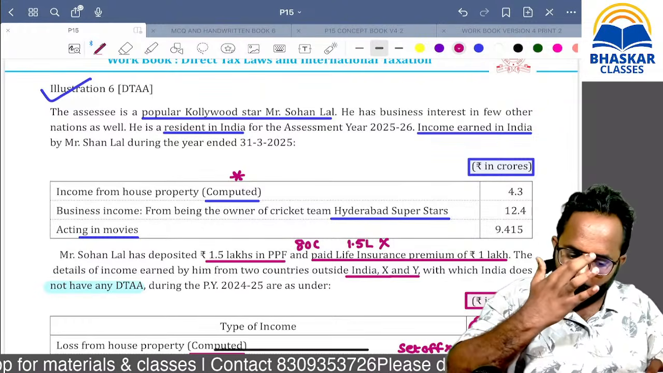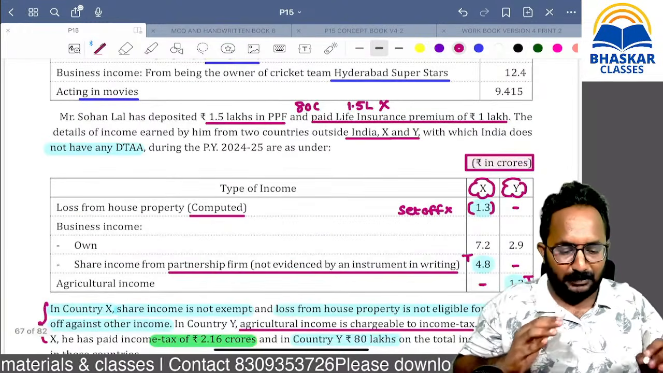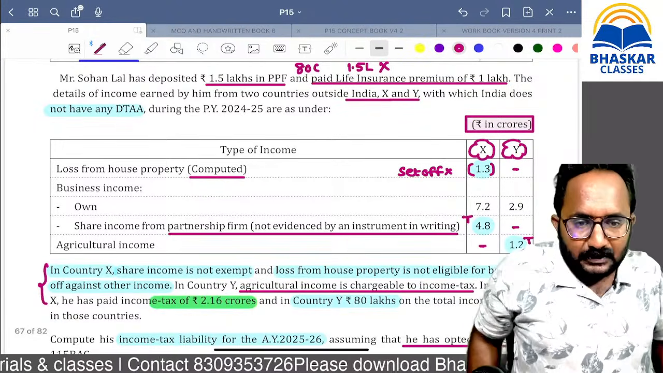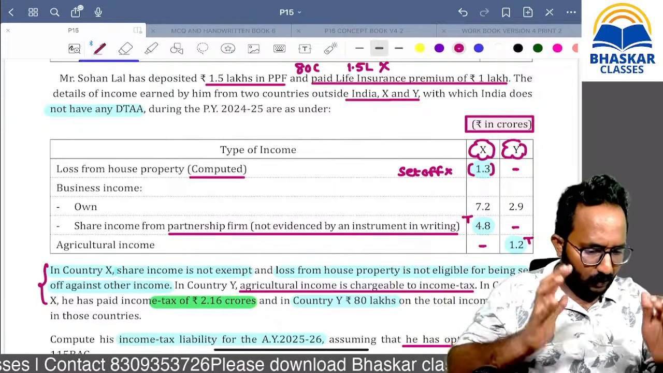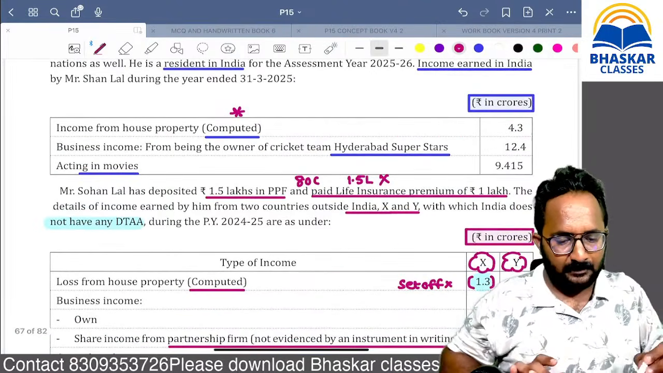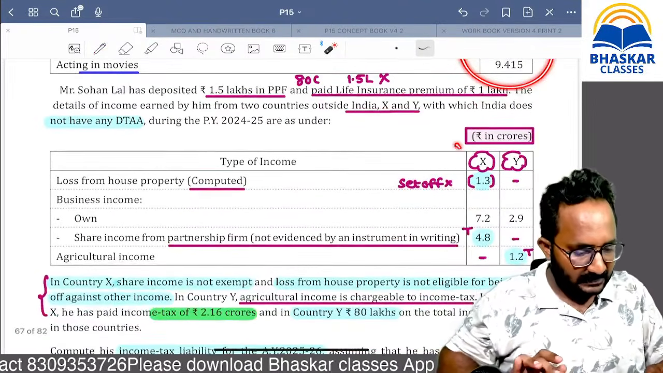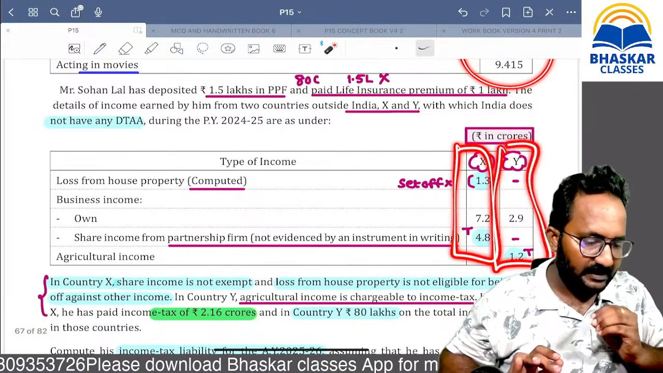Yes, this problem you have to solve. Sir, many students are not at all starting to solve the questions and they are imagining it as difficult. No need to feel it as difficult. This is the Indian income details. It is country X details. It is country Y details.